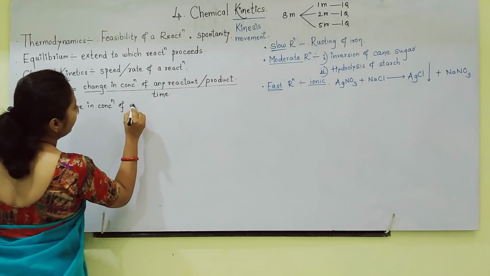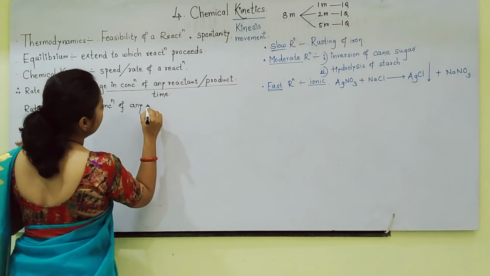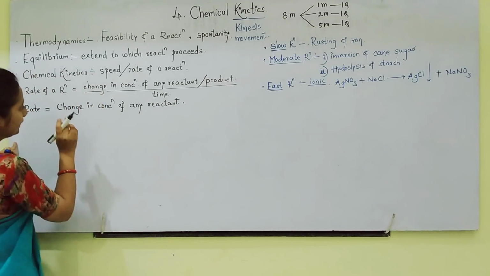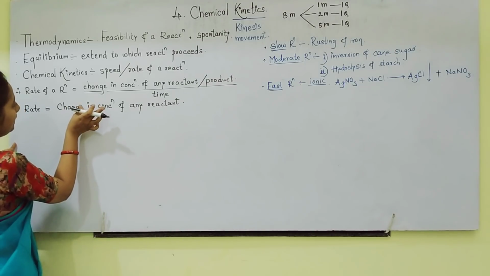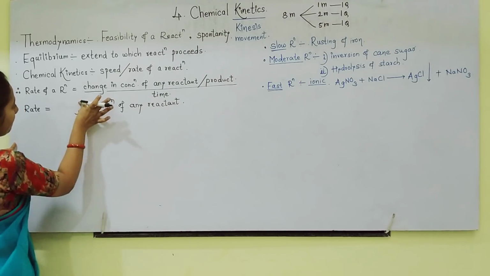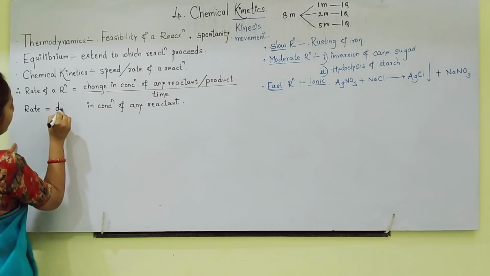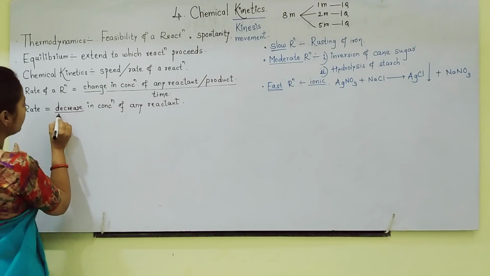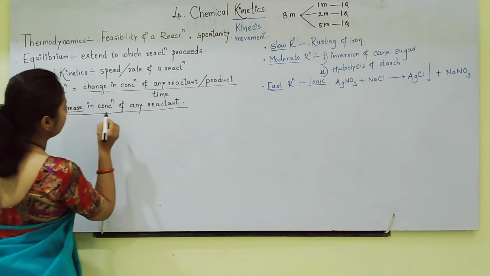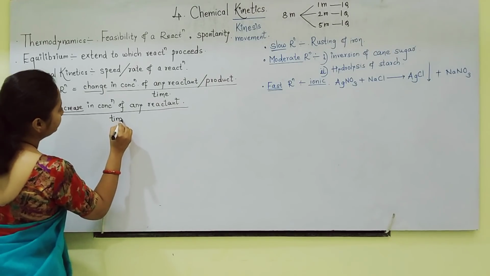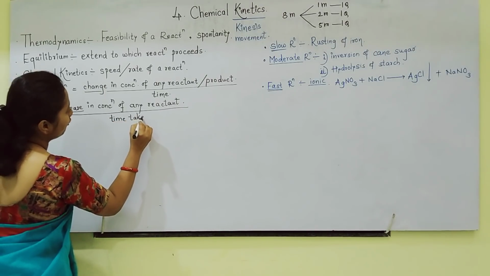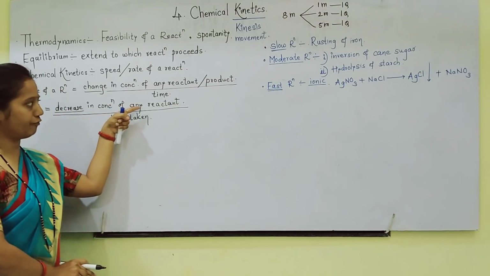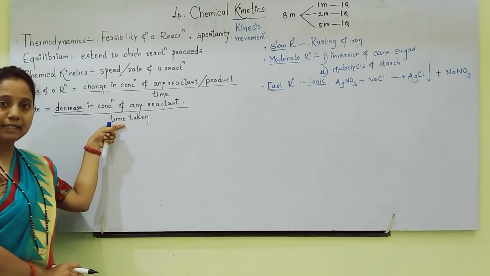Rather than change in concentration, I should write decrease. Why am I using the word decrease? Because reactants go on decreasing with time taken. This is my first formula, students. For rate of reaction: decrease in concentration of any reactant by time taken.